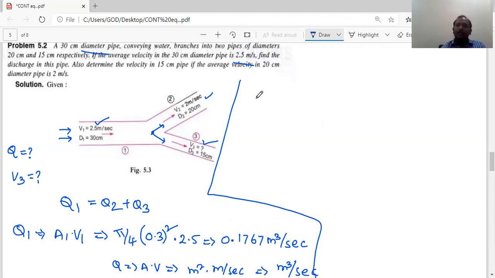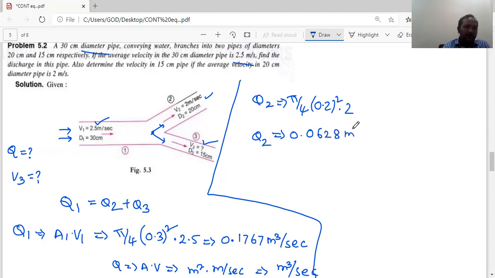Need not worry. So Q2, you write, this is the second pipe where you know velocity and diameter. In the same fashion I will write pi by 4 into d square, which is 0.2 square, into velocity, which is 2 meters per second. So if you solve Q2, you will get in the calculator, let me use the calculator, it comes out to be 0.0628 meter cube per second.